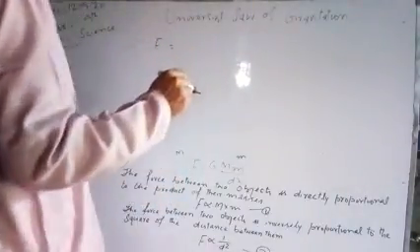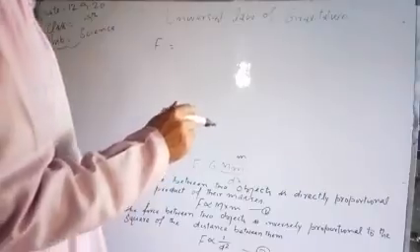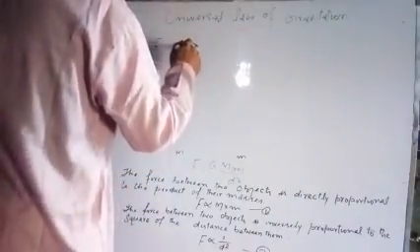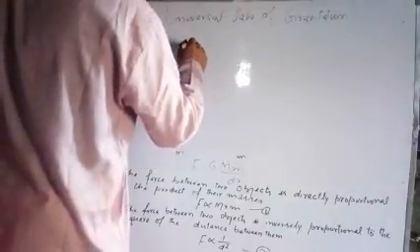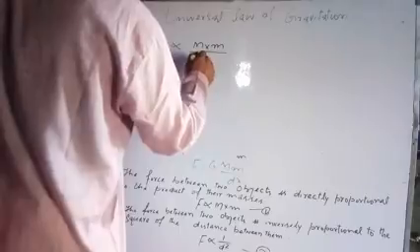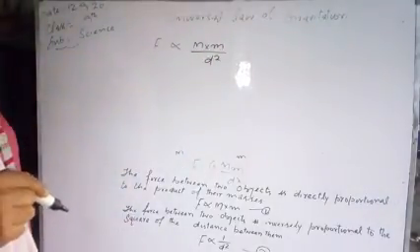F directly proportional to M into m divided by d square.